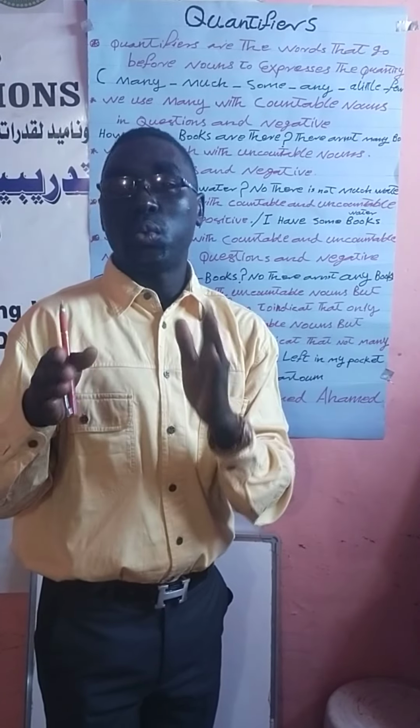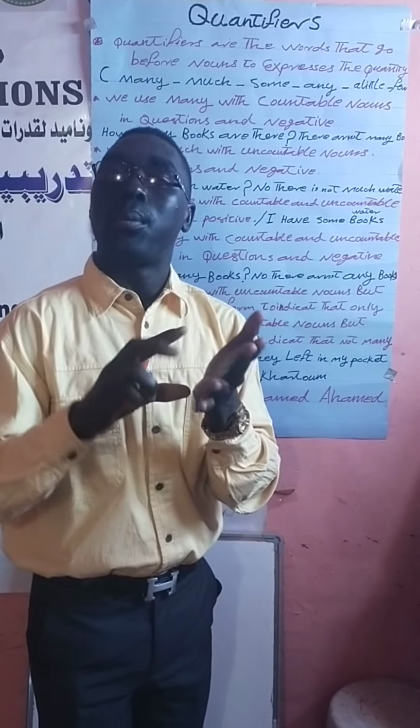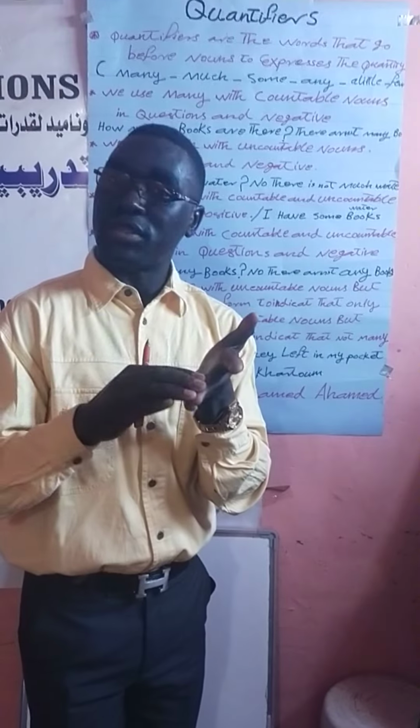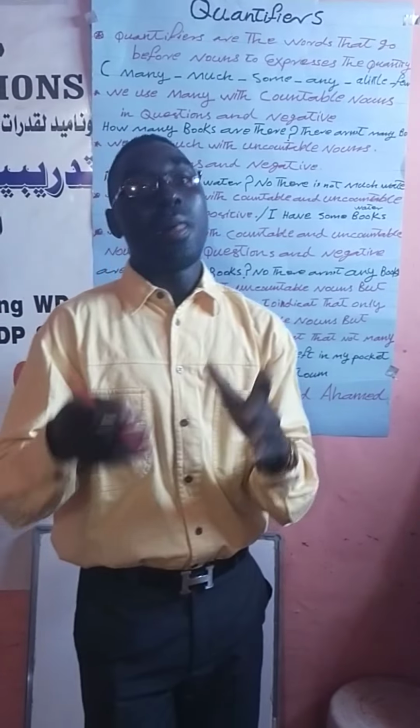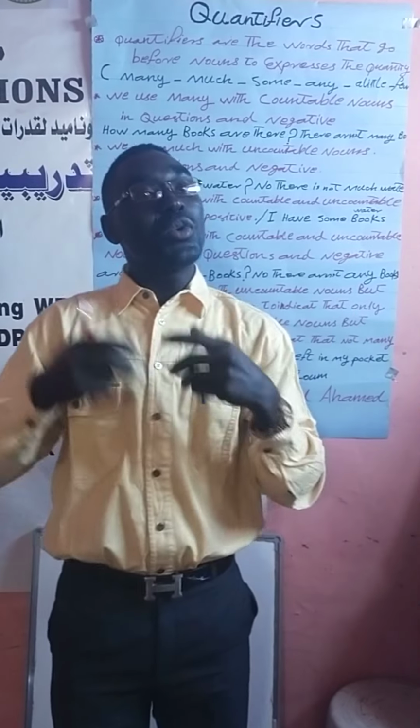In English we have singular nouns, plural nouns, countable nouns, and even uncountable nouns. When we say countable nouns, they are the nouns that we can easily count, for example 2, 3, 4, 5. Very easy to count. For example, 2 fingers, 3 fingers, so easy to count them.